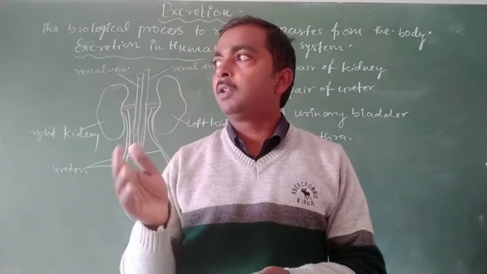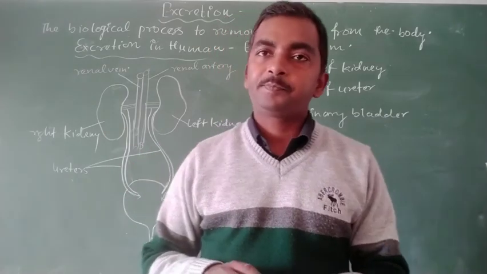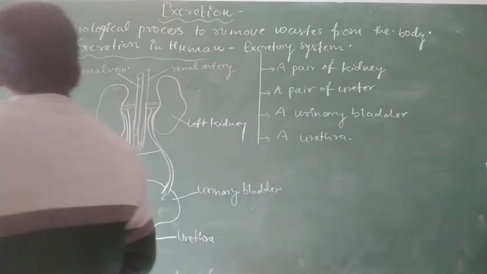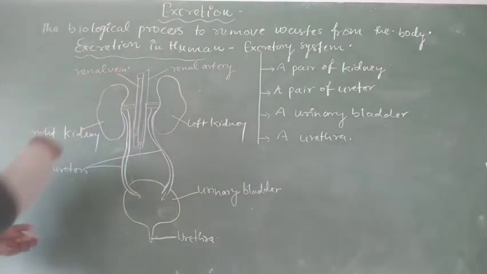There is a single urethra in the case of females. So this is all about the excretory system of human beings.